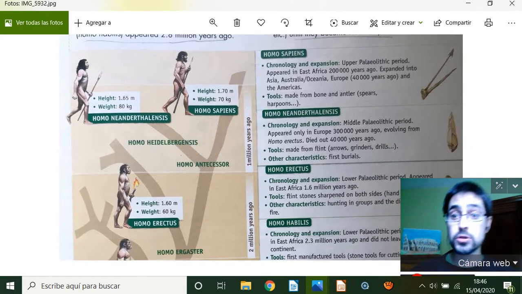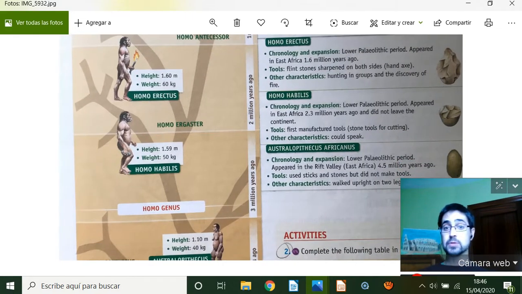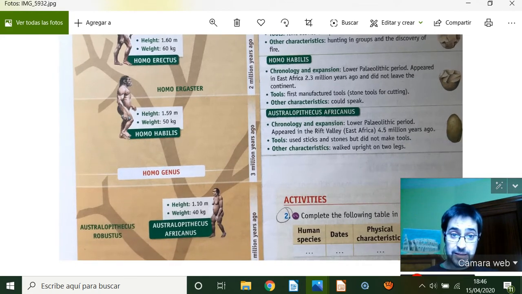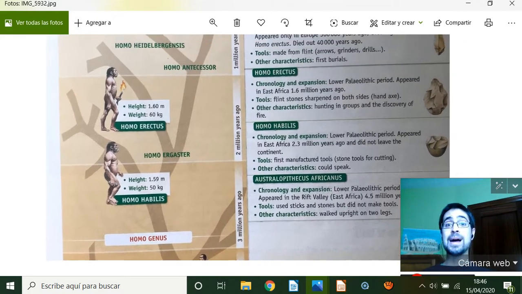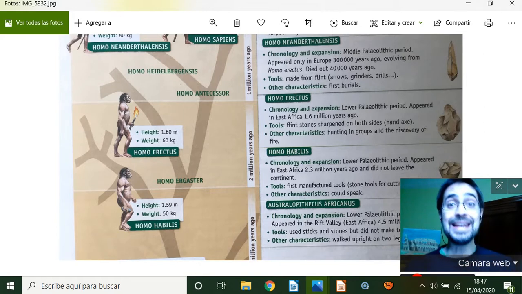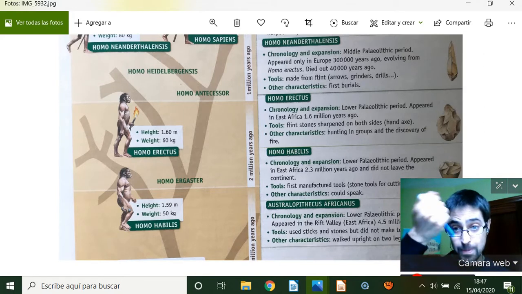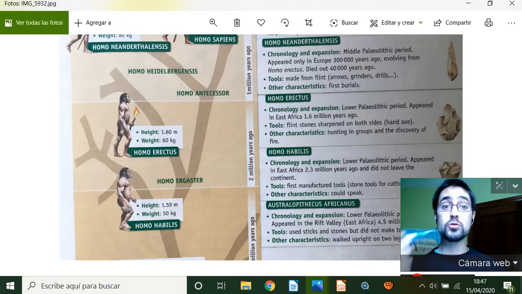Here in your books you have a list of the different species. Australopithecus africanus is special because they started to walk on two legs 4.5 million years ago. Homo habilis is called habilis because they had the ability to manage tools and to produce tools.